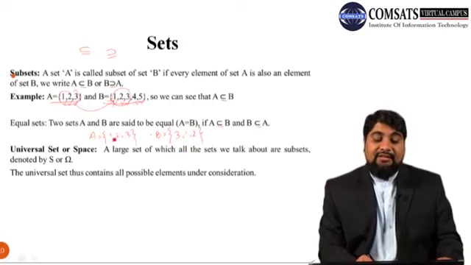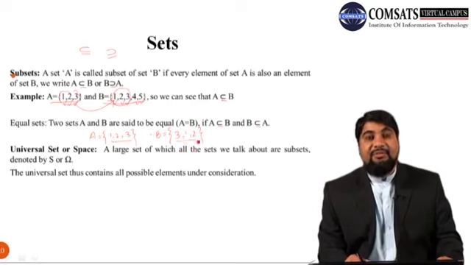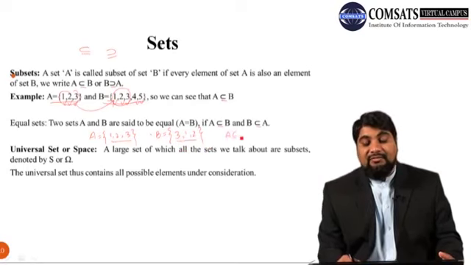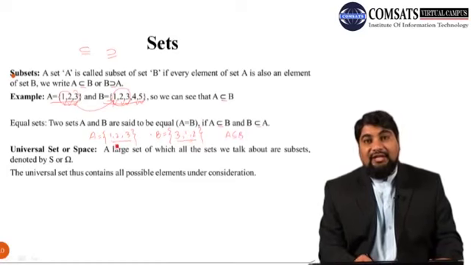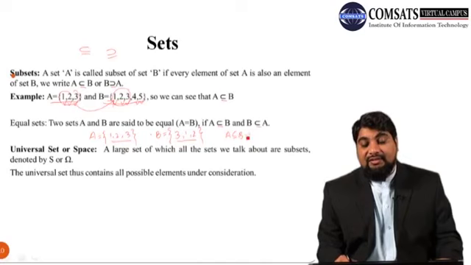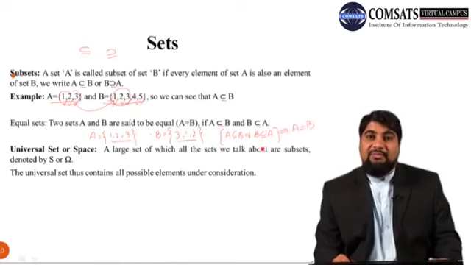Every element of set A is also an element of set B, so A is a subset of B, and also every element of B is an element of set A, so B is also a subset of A. Using these two results, we can say that A is equal to B.